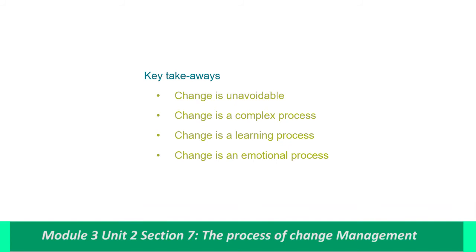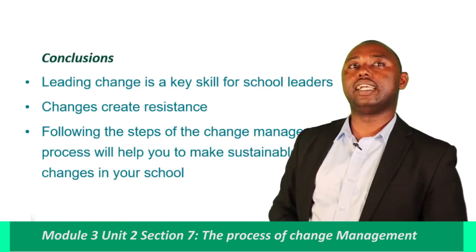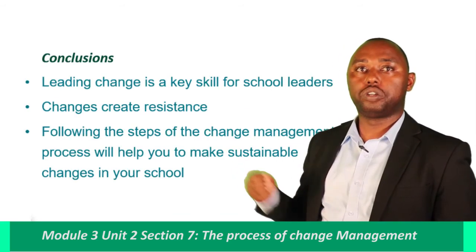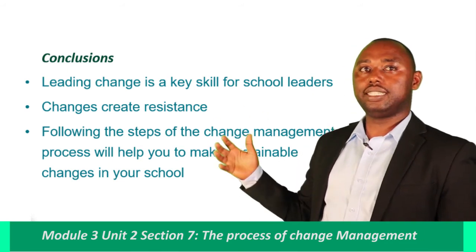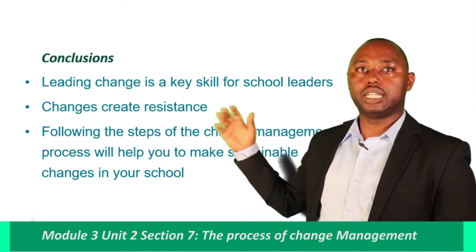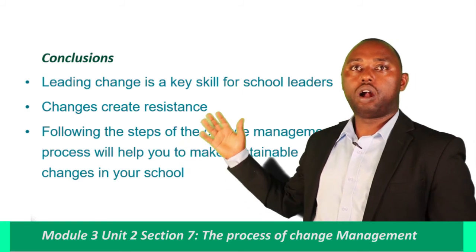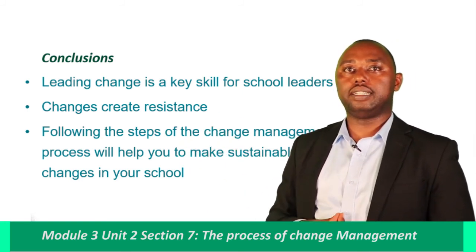To sum up, Unit 2 of Module 3 was about leading change. We have learned a lot from this unit, from section 1 up to section 7. We have seen that change is unavoidable. Change is a complex process, change is a learning process, and change is an emotional process. We have also learned that leading change is a key skill for school leaders. As change creates resistance, following the steps of the change management process will help you to make sustainable changes at your respective schools.